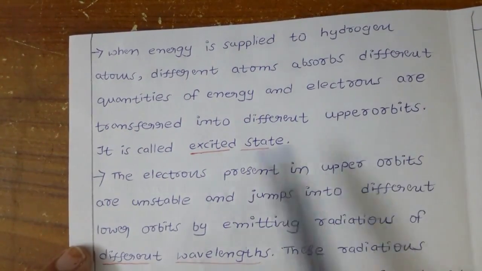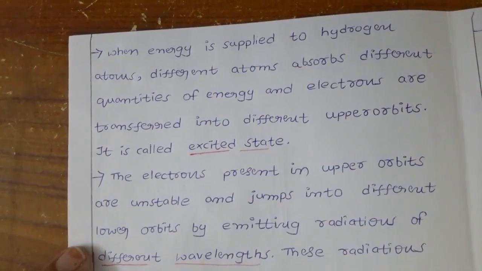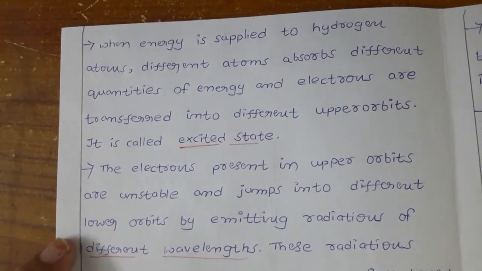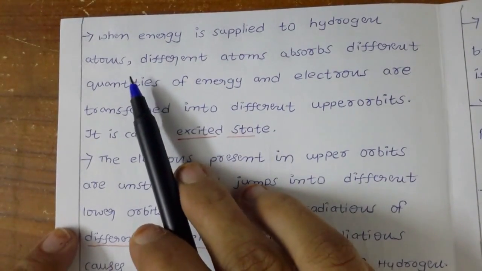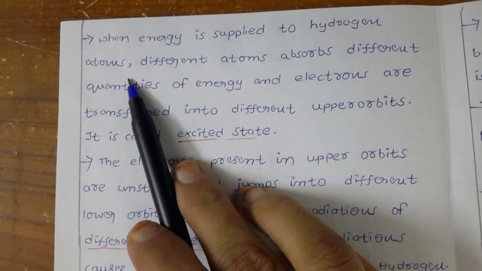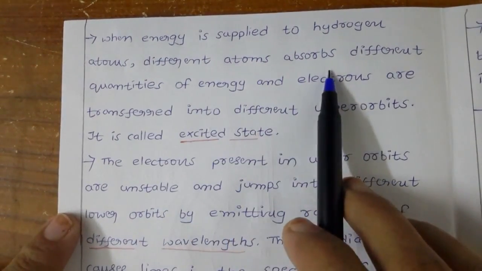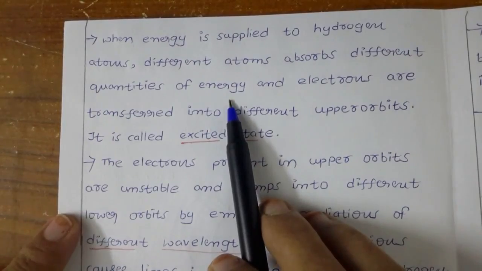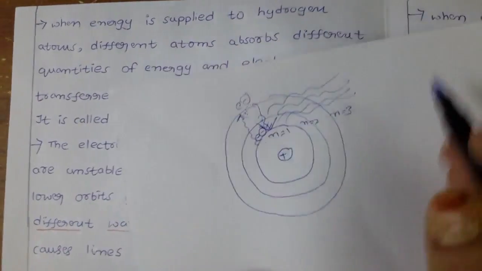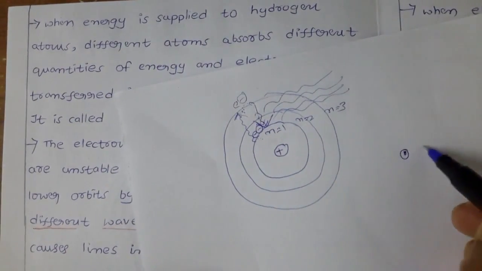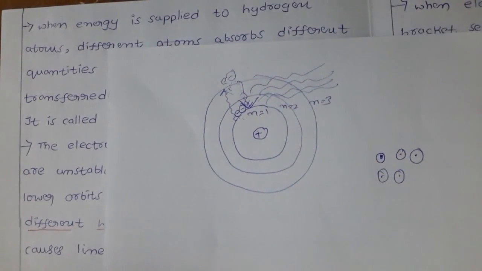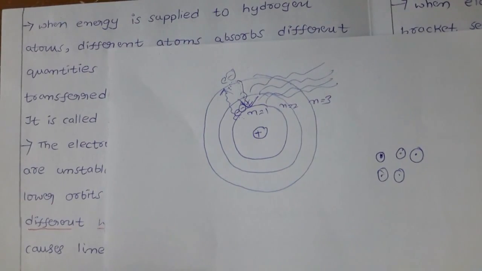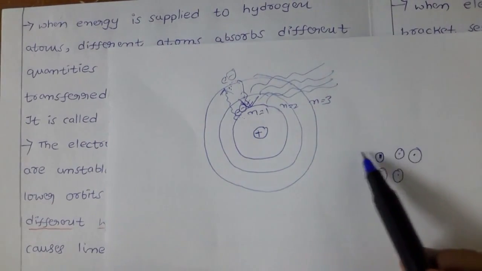It is called the excited state. You are going to heat, or give the energy in other ways. Here we have the first hydrogen atom, second, third, fourth, different atoms, all hydrogen atoms. Each atom takes a different amount of energy.